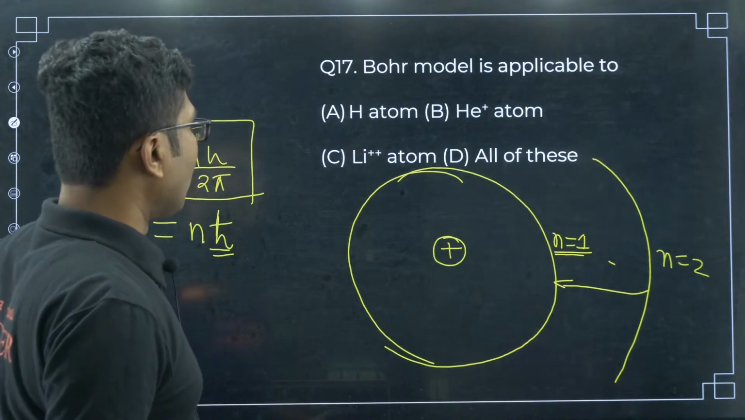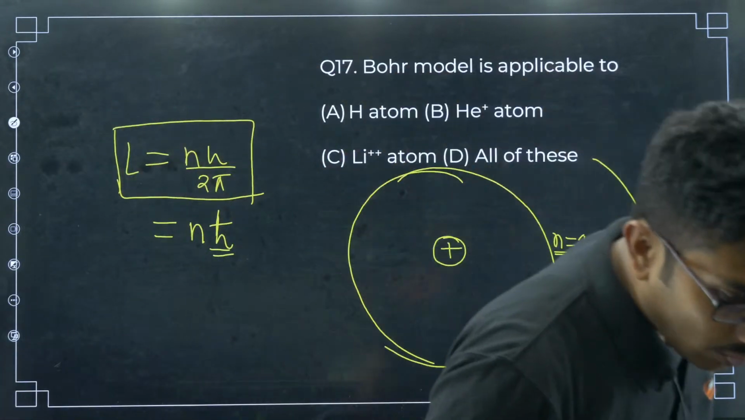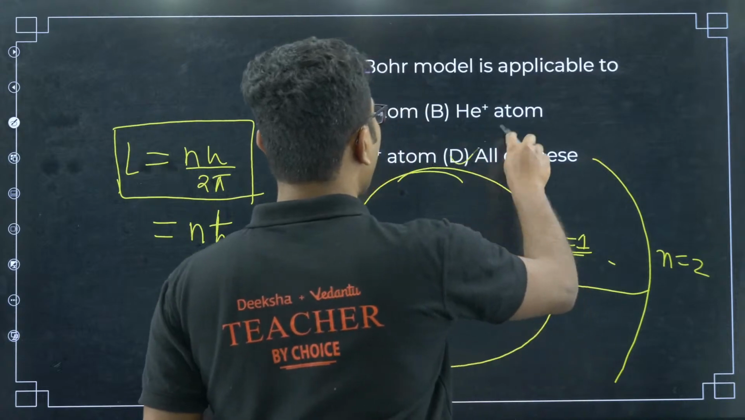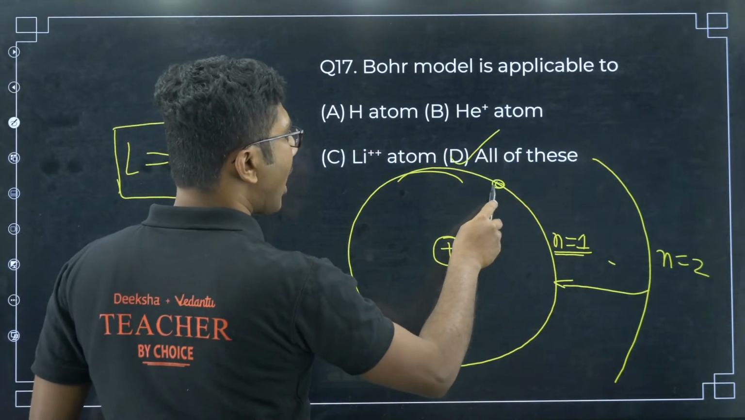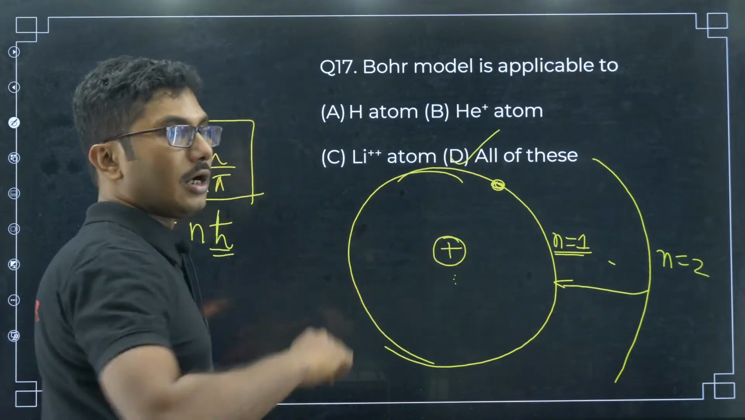Now here in question number 17, option D is the correct answer. Yes, all of them have one nucleus and only one electron orbiting around the nucleus.